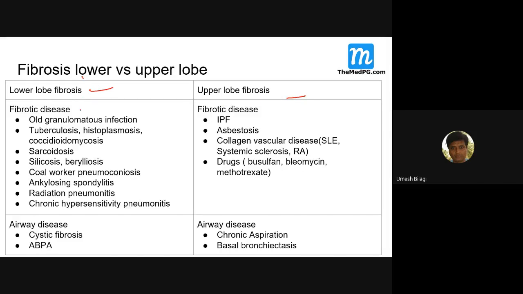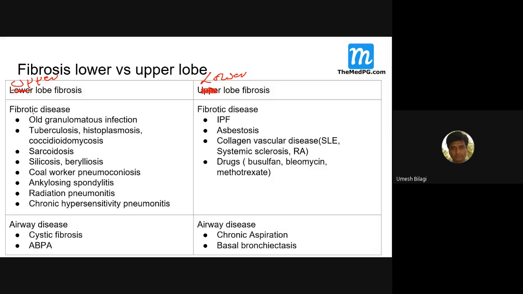The fibrotic disease involving the lower lobes, old granulomatous infection... this is reversed, it's a typing mistake. This is upper lobe and this is lower lobe. I'll correct the slide.